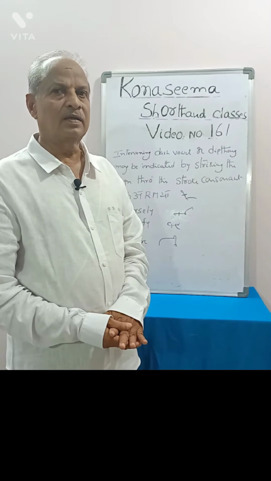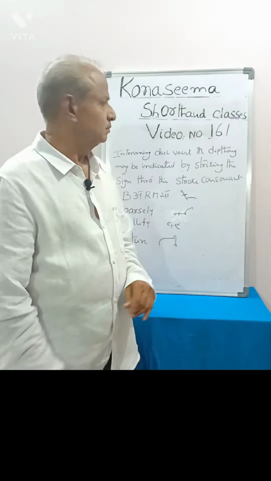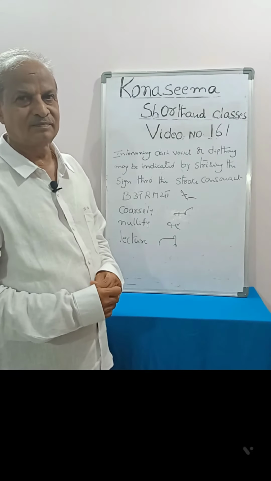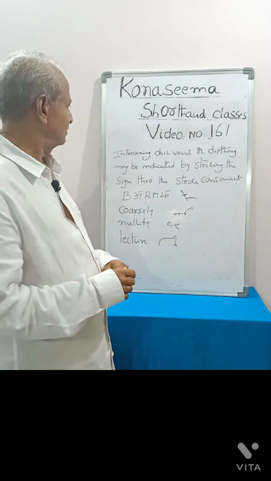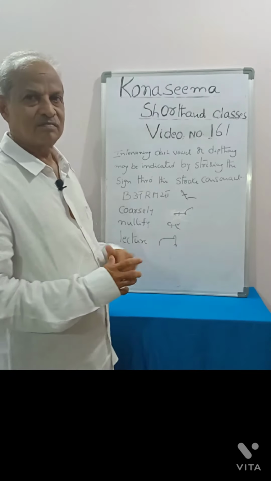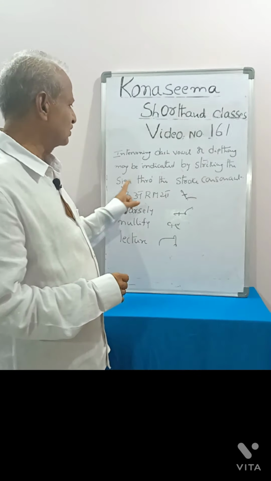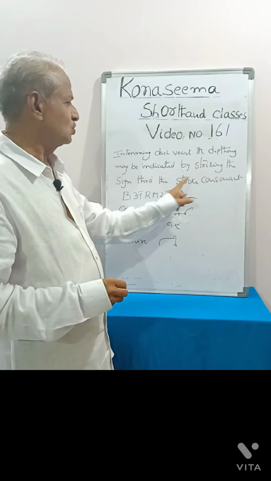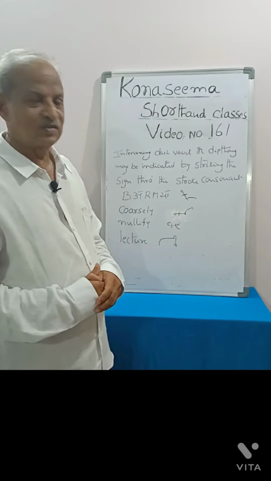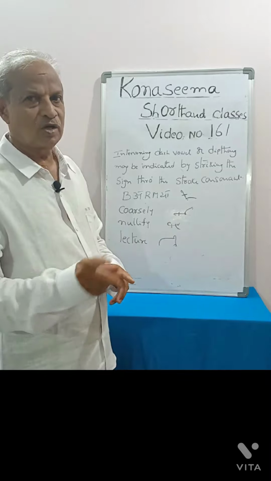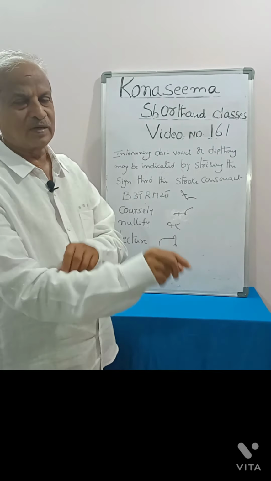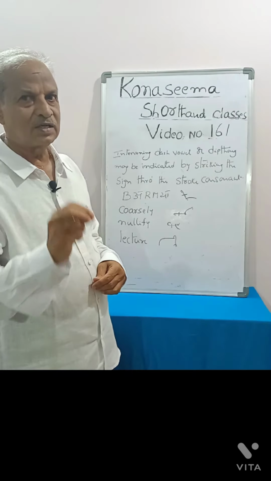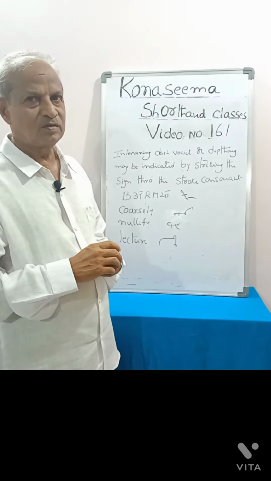Now we learn about dash vowel. Intervening dash vowel or diphthong may be indicated by striking the sign through the stroke consonant, like this, Burma. Till now we learned about the dot vowel. For dot vowel, we indicate what? Small circle.